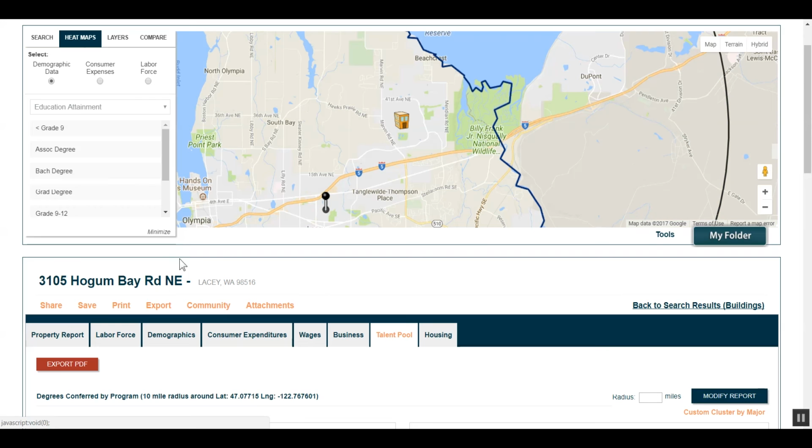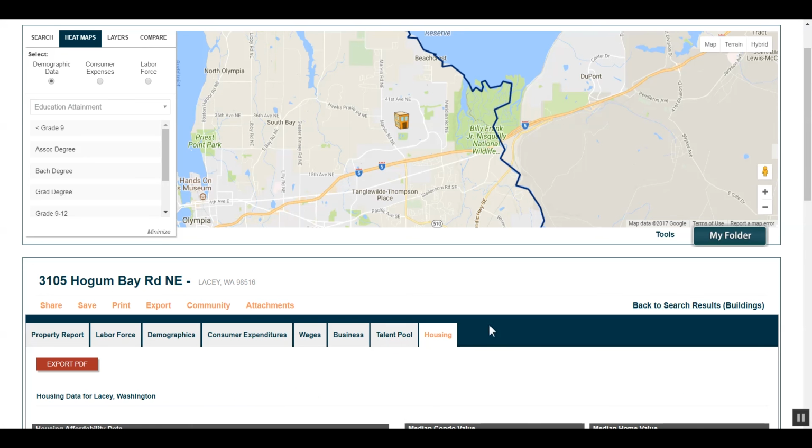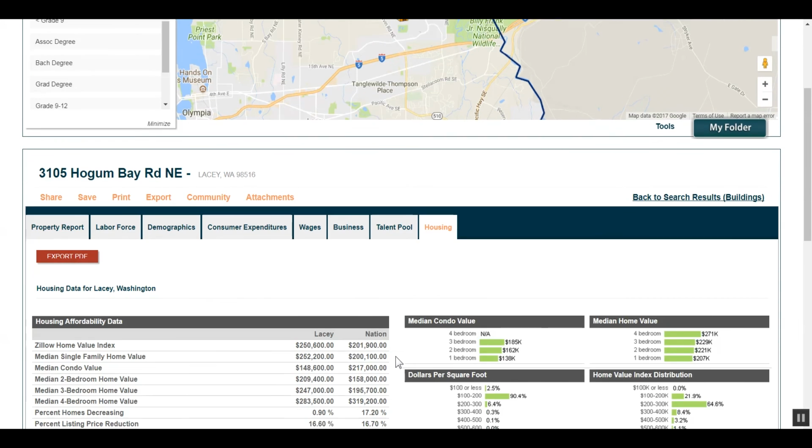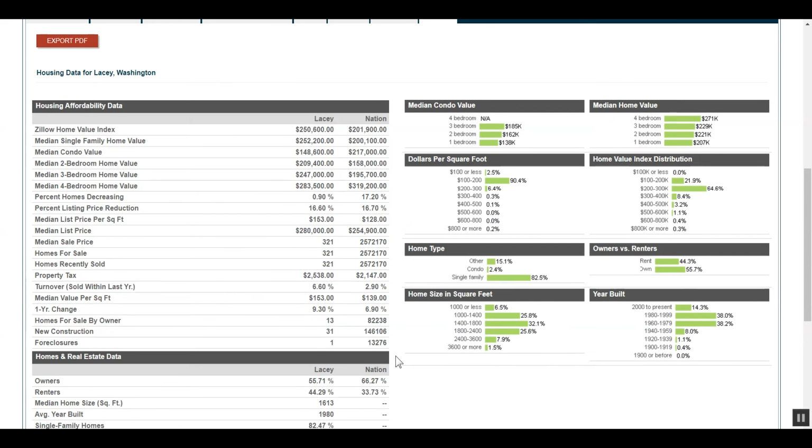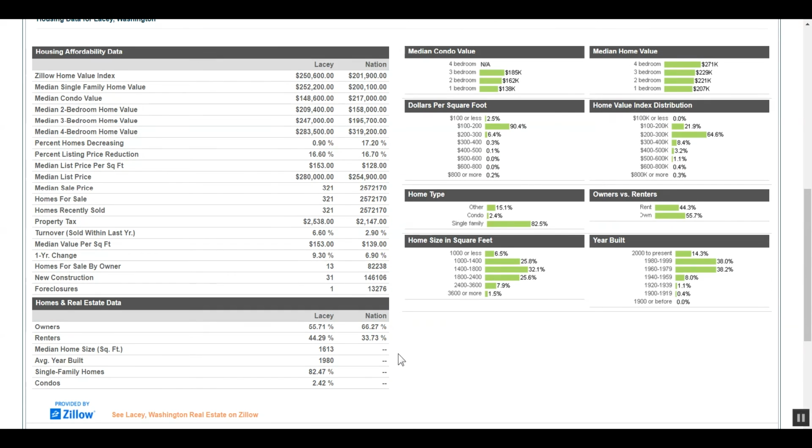And last but not least for this scenario, if the business is assessing their expansion or relocation to Thurston County, they may need to relocate some of their employees and would like to assess the housing market. We can do this by clicking the Housing tab, which displays information provided by Zillow for median home values and listing prices as a couple of examples.